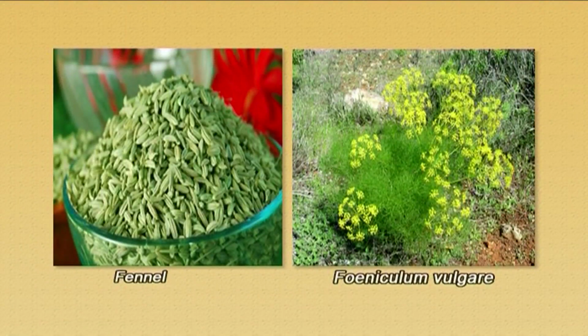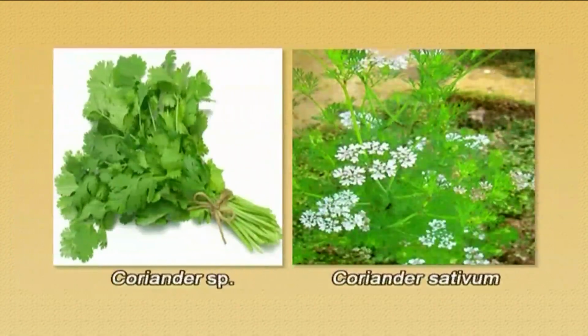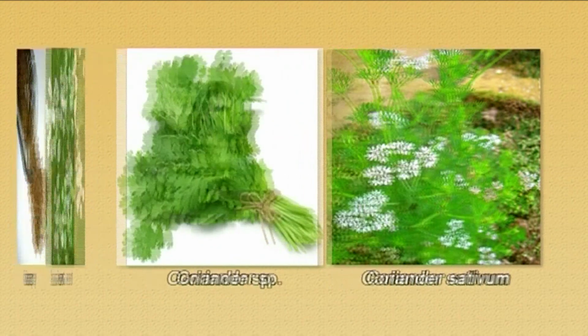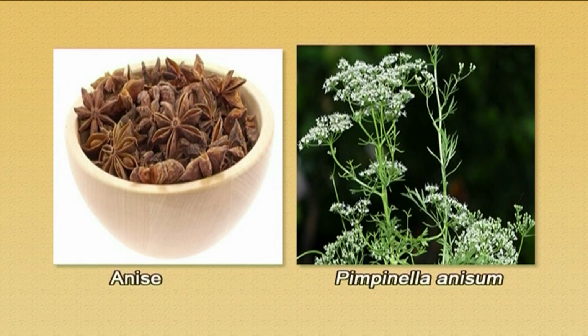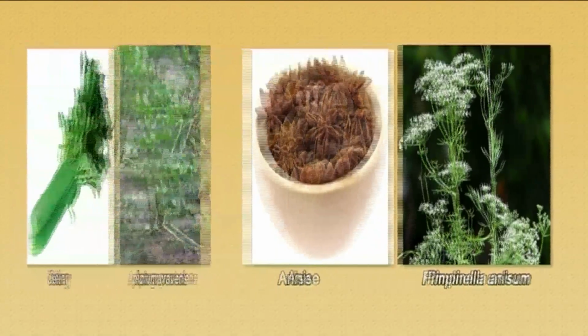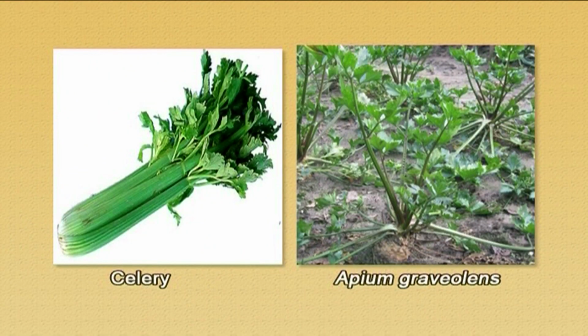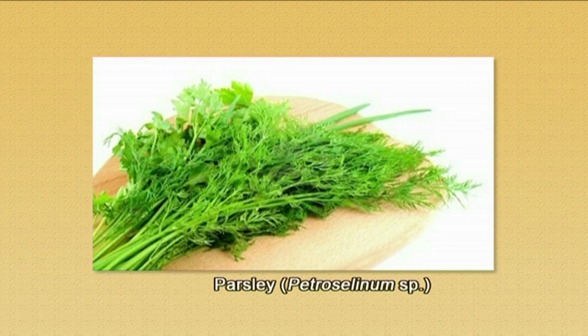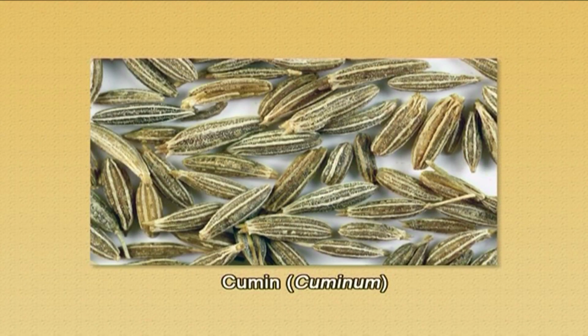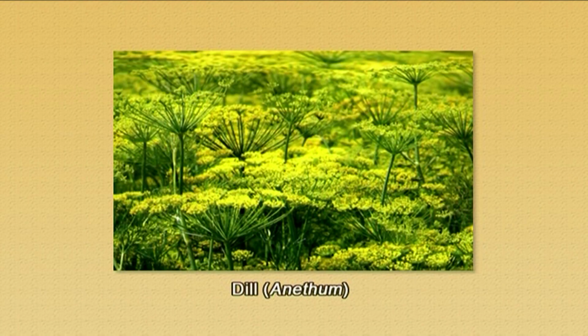These spicy plants are fennel, Foeniculum vulgare, coriander, Coriandrum sativum, caraway, Carum carvi, anise, Pimpinella anisum, celery, Apium graveolens, even our own Kala Zira, Bunium persicum, parsley, Petroselinum, cumin, Cuminum, and dill, Anethum. These are the various common spices that belong to the family Apiaceae.